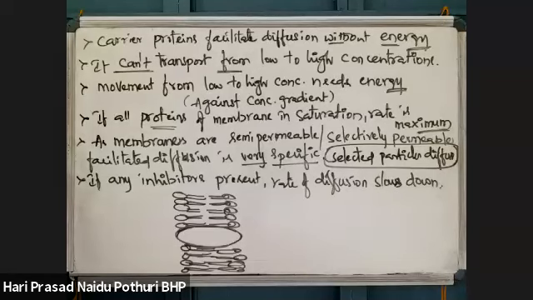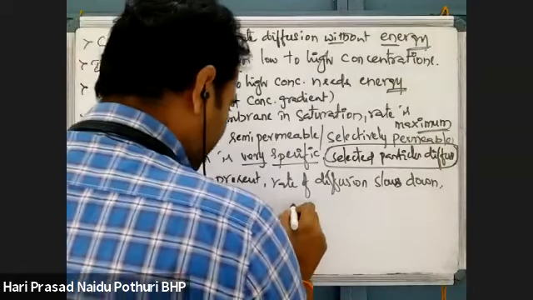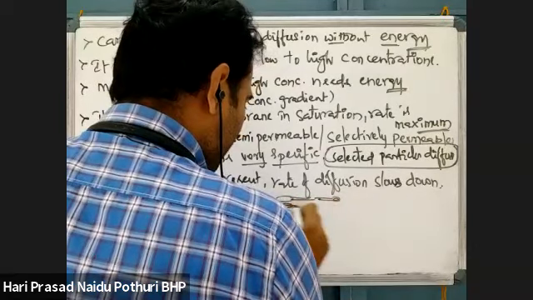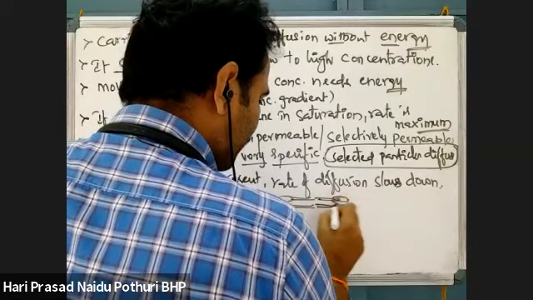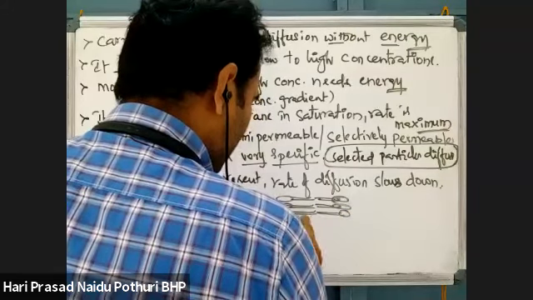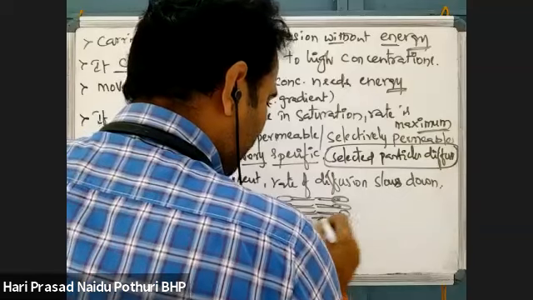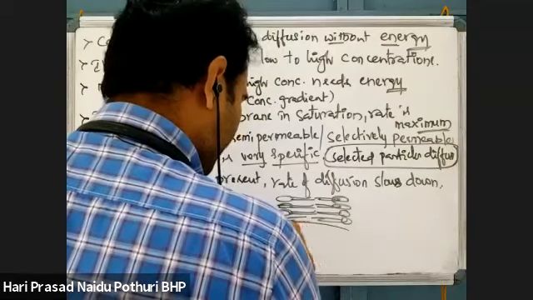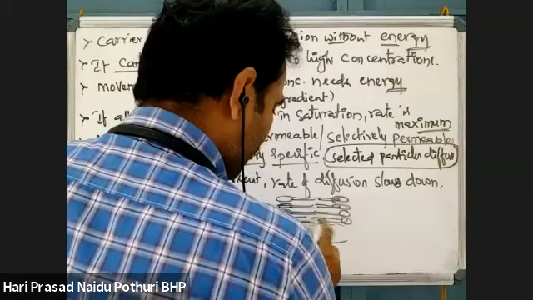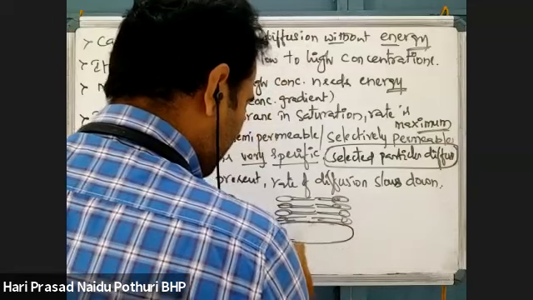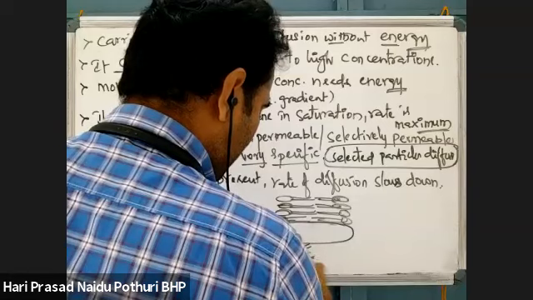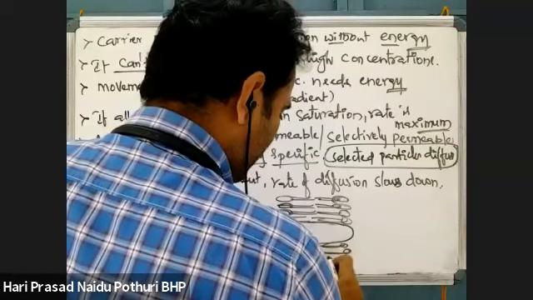With this channel protein, suppose this is one membrane. Usually, some organelles have two layers of membrane. Double membranous structures are also seen in some organelles, like this.